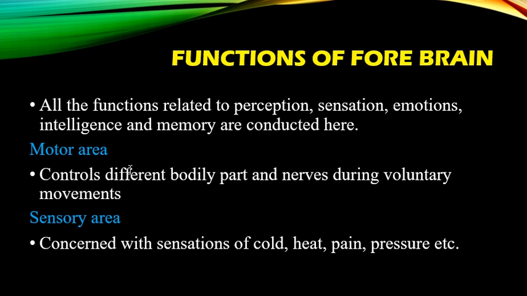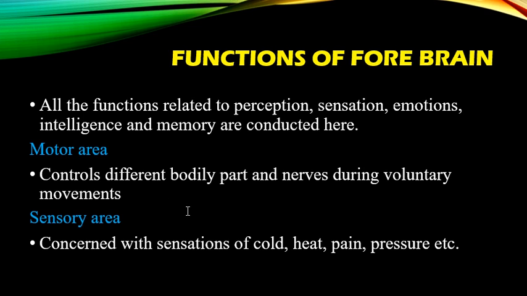Okay, functions of the forebrain. This was the major structure of the forebrain. The forebrain consists of the cerebrum and cortex. The cortex is further divided into four lobes. Now we come to the functions of the forebrain. What is the major function of the forebrain?